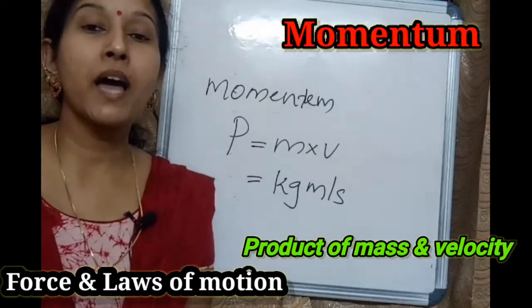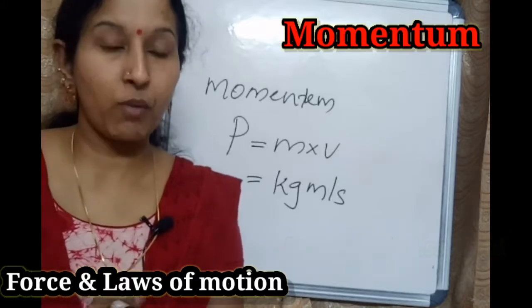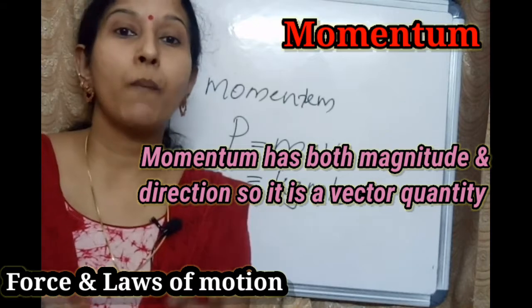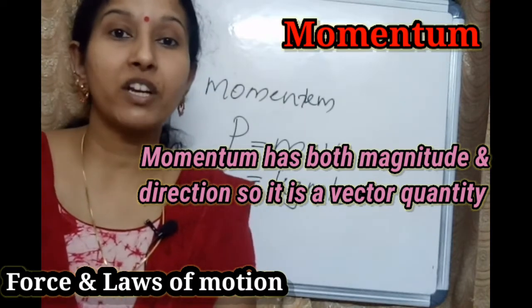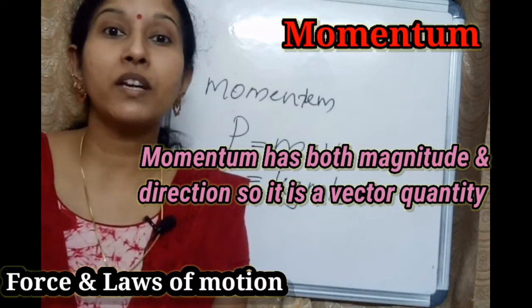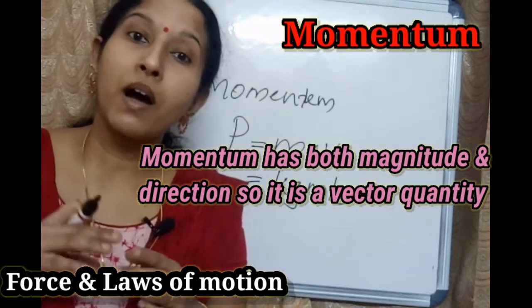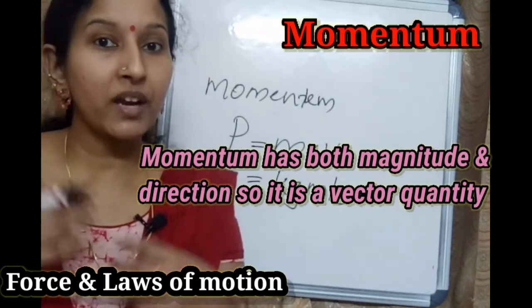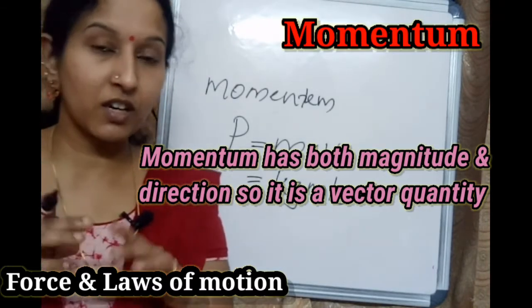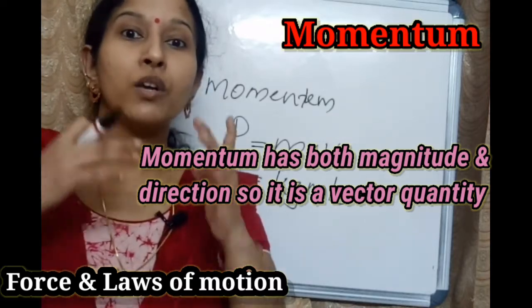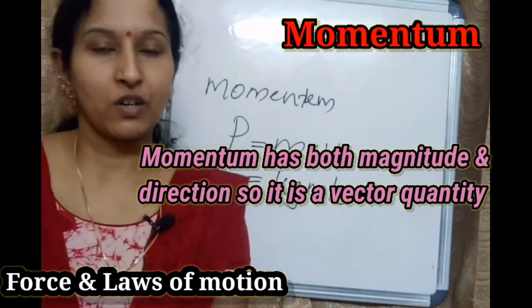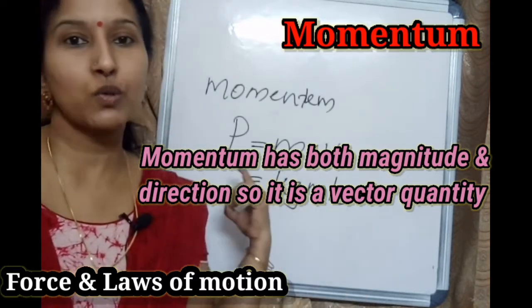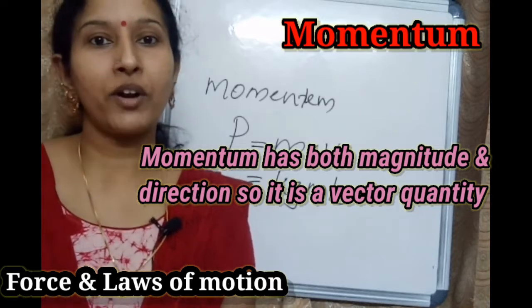Okay, so momentum has both magnitude and direction. That means momentum is a vector quantity. What are vector quantities? Vector quantities are the quantities which have both magnitude and direction. Momentum has magnitude and direction, so it is a vector quantity.